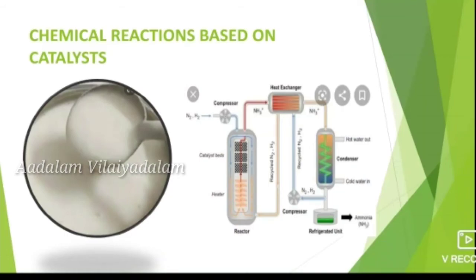Like in industries, metallic iron is used as a catalyst in the manufacture of ammonia in the Haber process. So, a lot of substances are used as catalysts in the manufacture of substances, that is in chemical reactions. That means the speed of certain reactions is influenced by a catalyst, and such reactions are known as catalytic reactions.